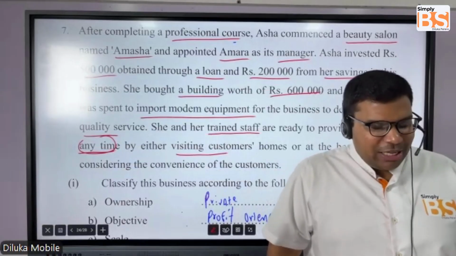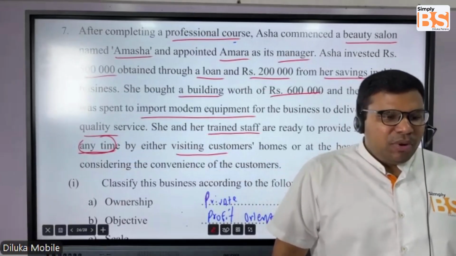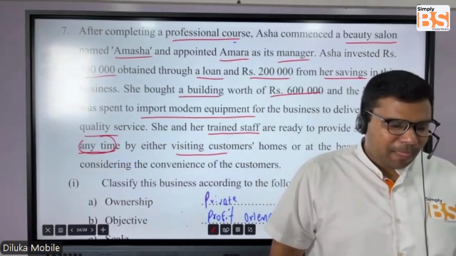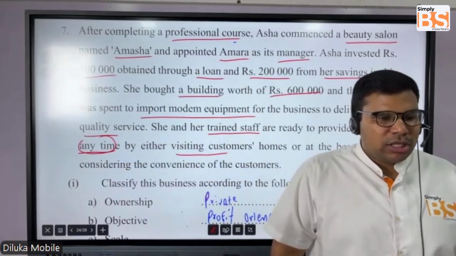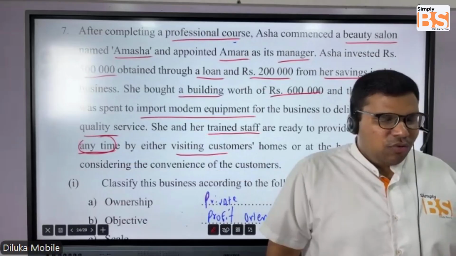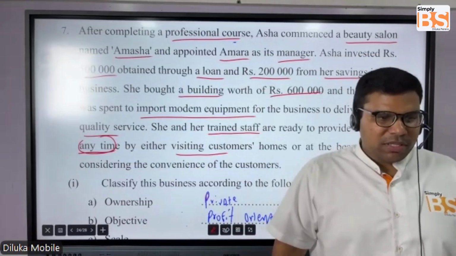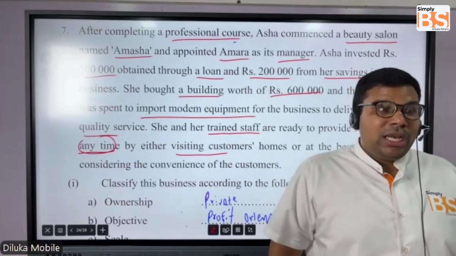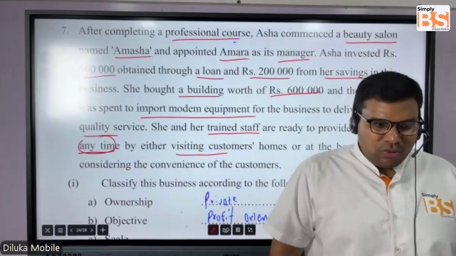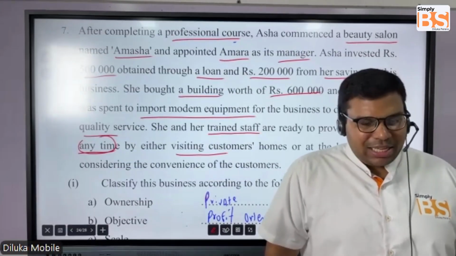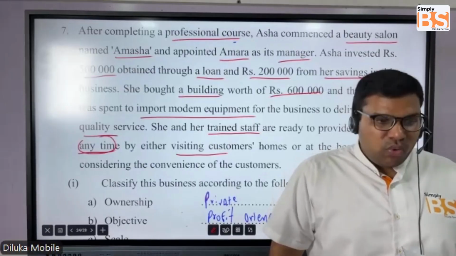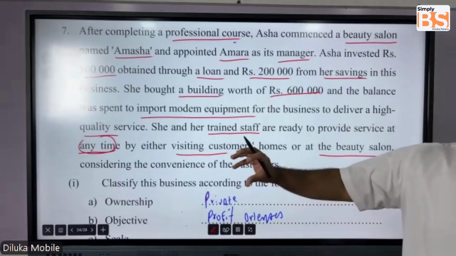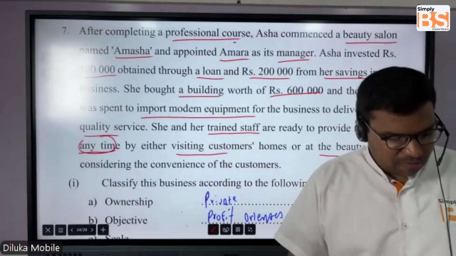Nowadays people would love if beauty salon people come to their house and get things done, rather than going to the salon and waiting in the queue for so long, because these treatments take a long time, like 1 hour, some 2 hours. That's an additional thing that improves the quality of the service. So you can write the second point, providing convenience for the customers.